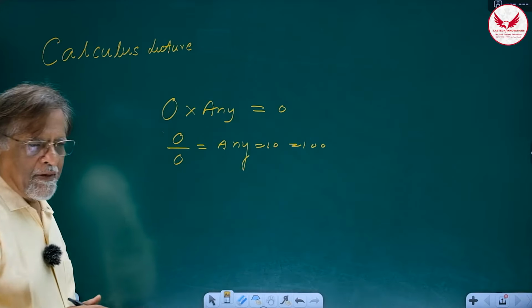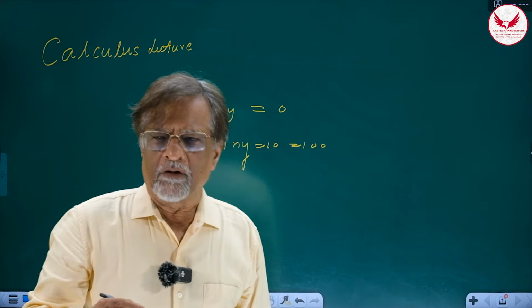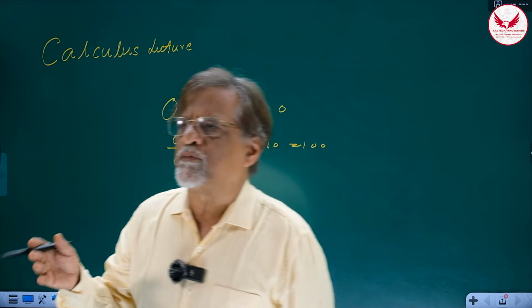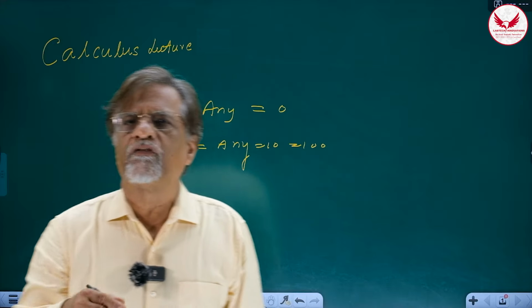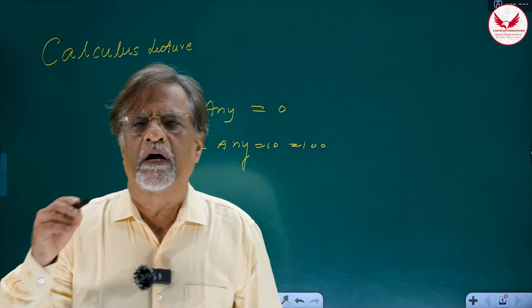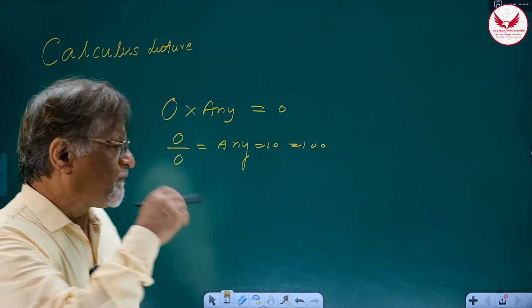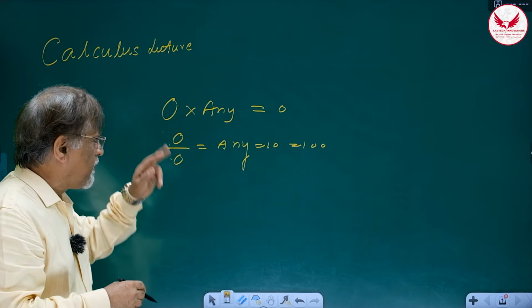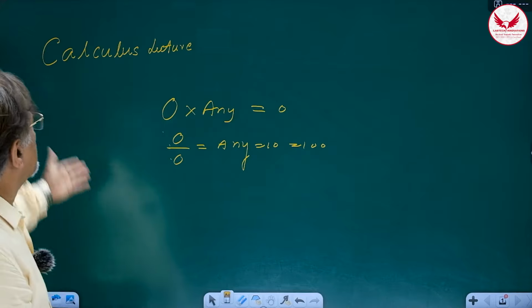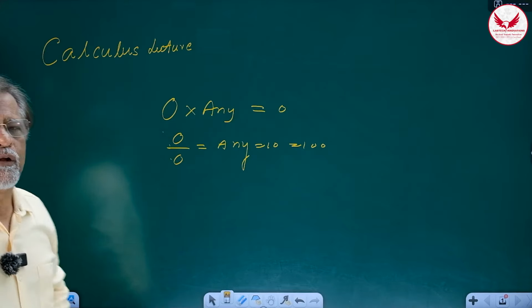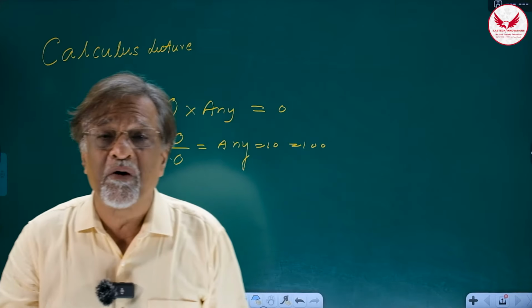Okay? I told you that one of the greatest villains of all times as far as students are concerned is that great man called Sir Isaac Newton. Sir Isaac Newton realized that he must find the solution to this problem, because otherwise calculus itself will not be in existence at all.